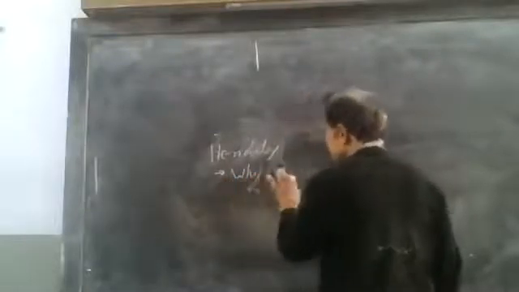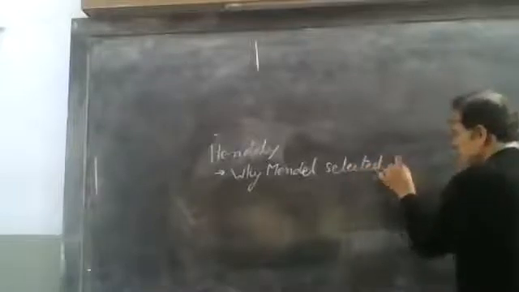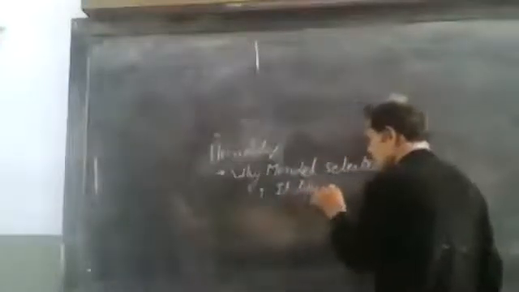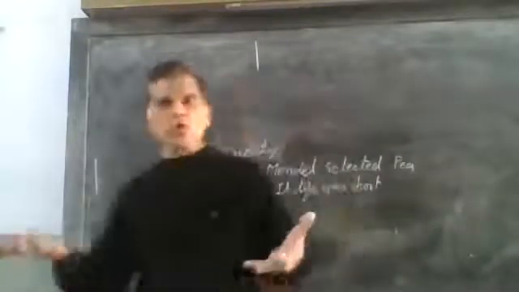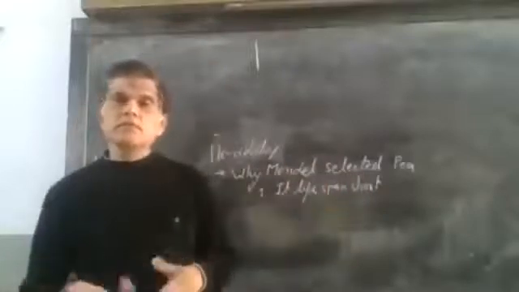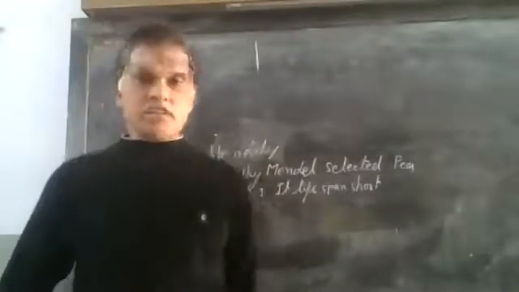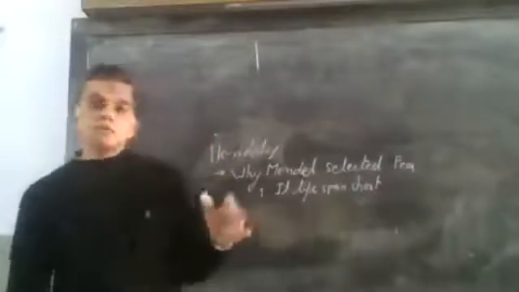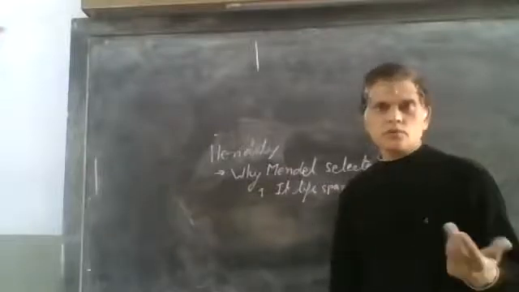Why did Mendel select pea plants? The following reasons are there. Its lifespan is short. Suppose we choose a mango tree: it completes its life in 20 years, and it produces its first generation of new seeds only after growing for 5 or 6 years. Mendel selected pea plants because their lifespan is 3 to 4 months, so in 1 year we can obtain 3 to 4 generations.